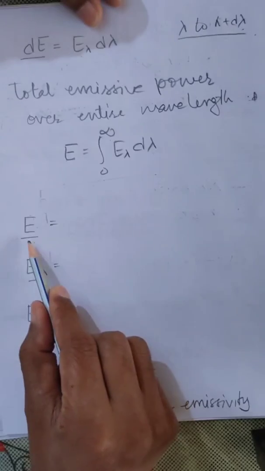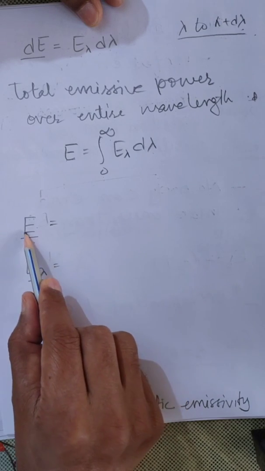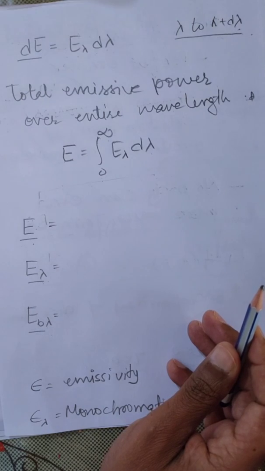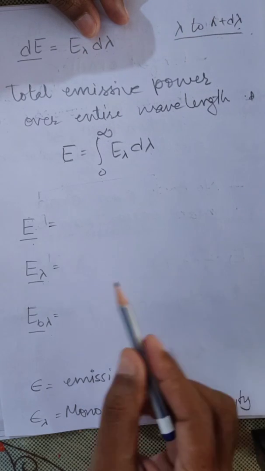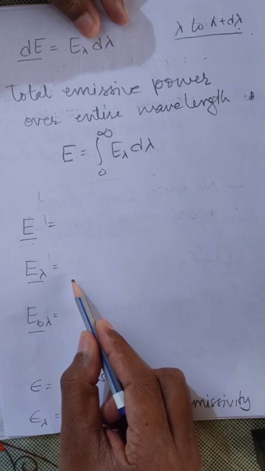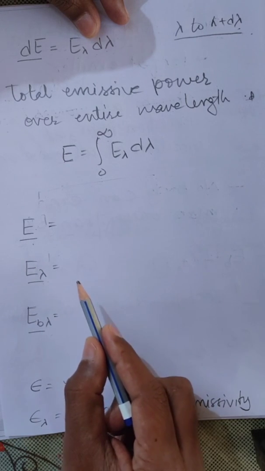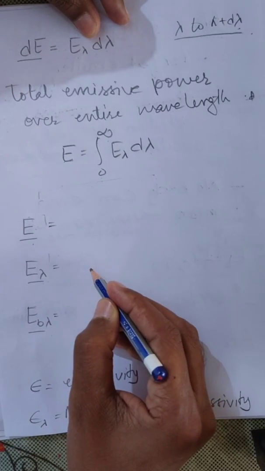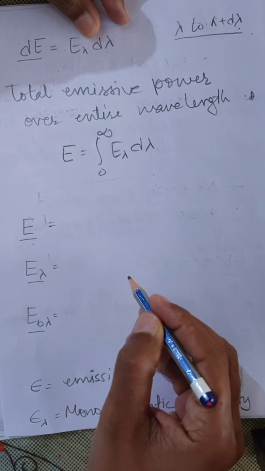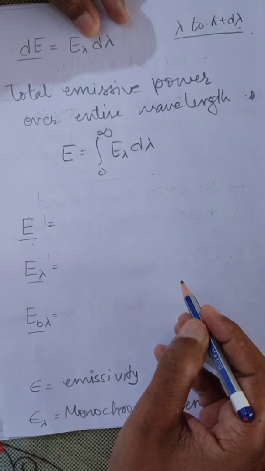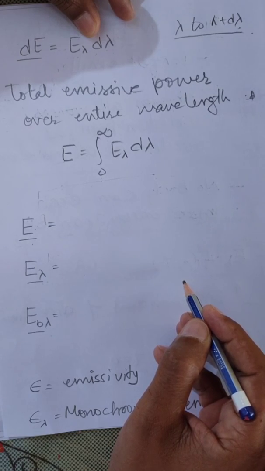If capital E is written simply as capital E, then it is known as emissive power, which is the total emissive power. If there is a subscript lambda with capital E, then it is known as monochromatic emissive power. Now what is monochromatic emissive power? It is the amount of energy radiated by the body per unit area per unit time for a single wavelength, or we can say per unit wavelength.